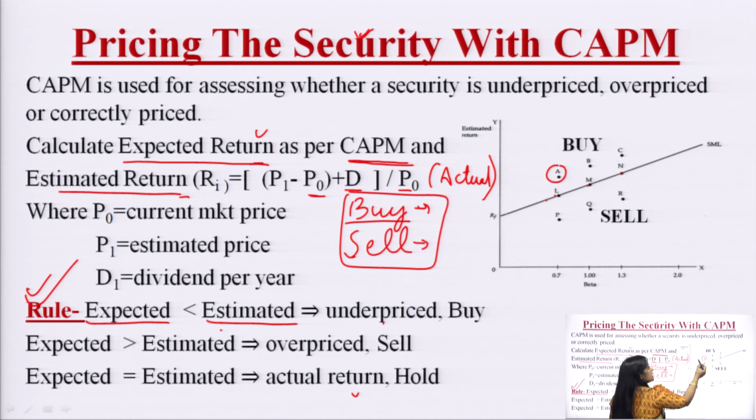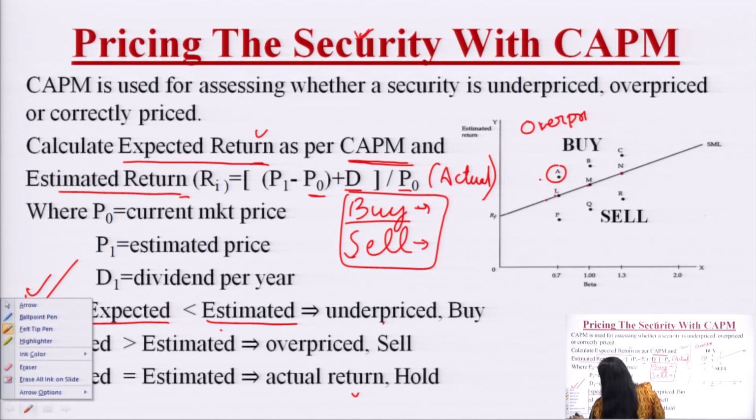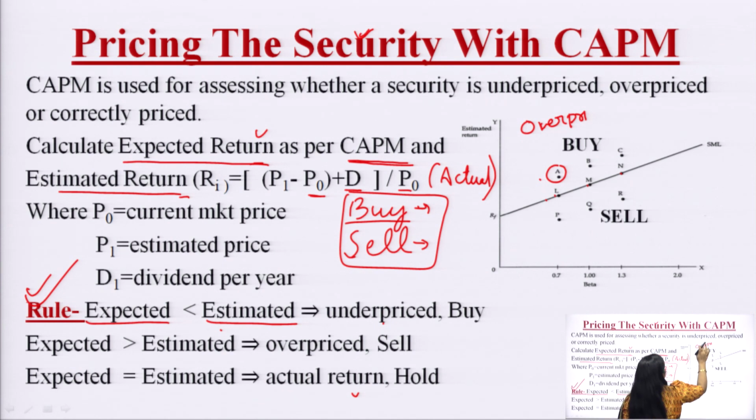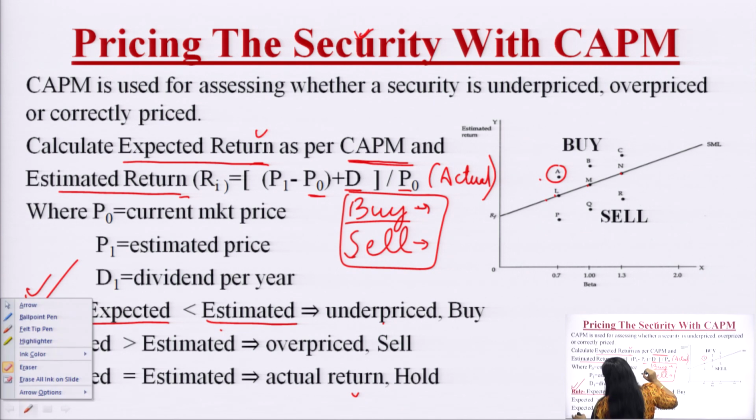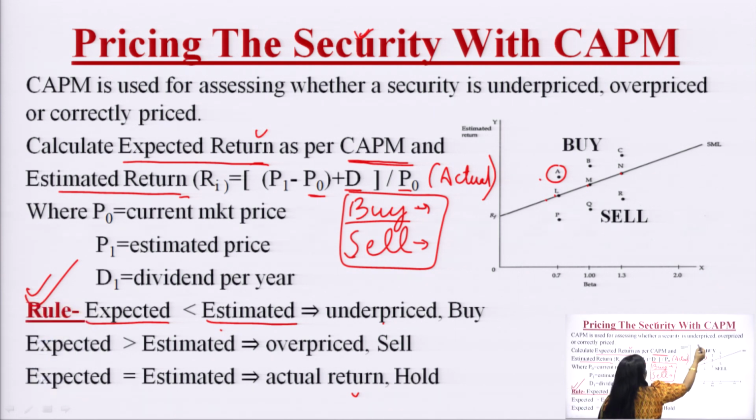It means this security is better to buy because actually it is giving us more return. So, this will be called underpriced. It means I should buy it.